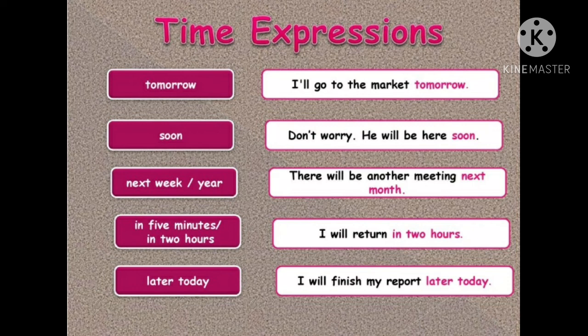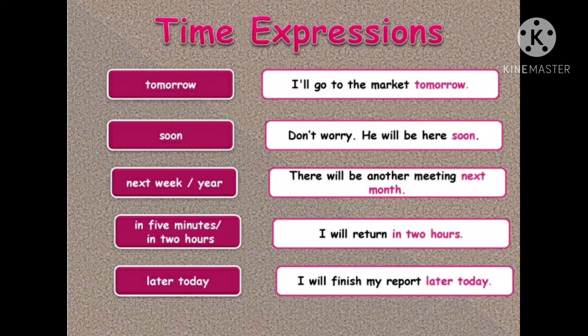The last thing we will talk about is time expressions, or indicators, or keywords. Like tomorrow. The time expression for the future simple tense is tomorrow. I will go to the market tomorrow. Or soon. Don't worry, he will be here soon.